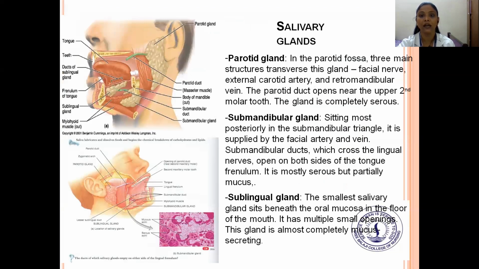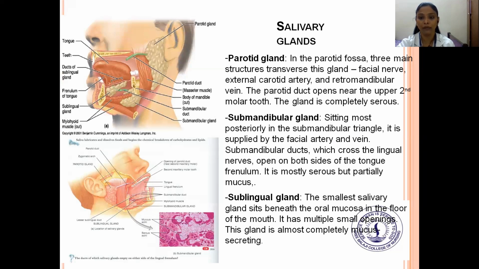Next is the parotid gland. That is the parotid fossa, where three structures traverse this gland: the facial nerve, external carotid artery, and retromandibular vein. The parotid duct opens near an upper second molar tooth.